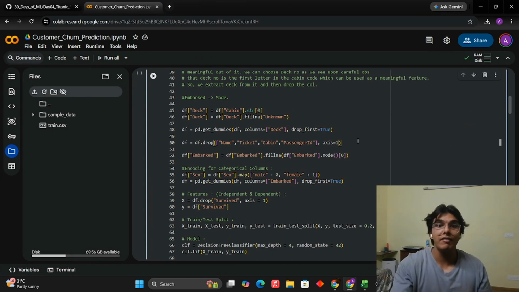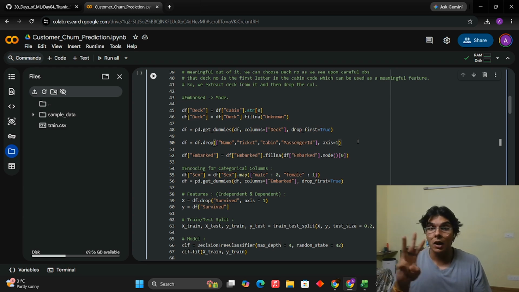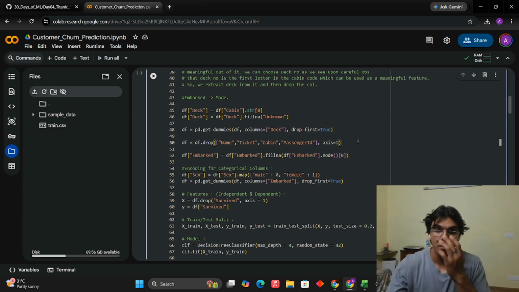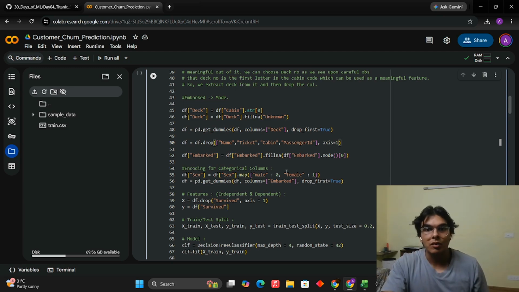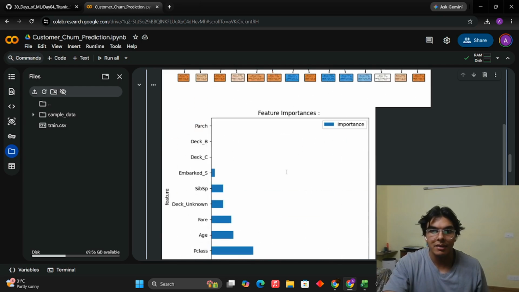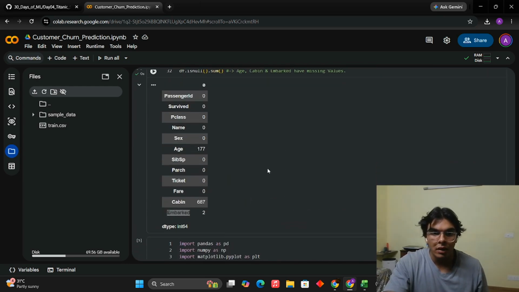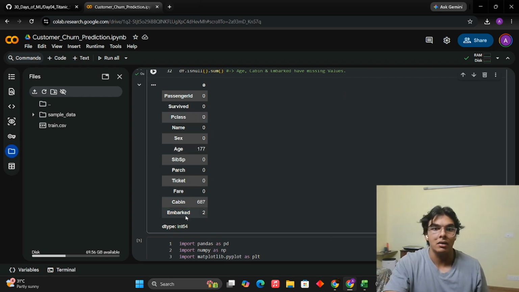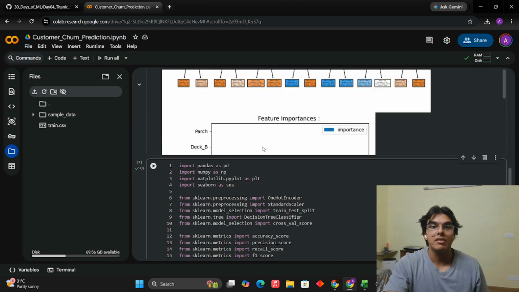So till now, what have we done? Quick revision. We have dropped the useless column of cabin. We have extracted deck from it before dropping it, and we have dropped four other columns which were not predicting anything. Now, if you remember, we were getting missing values for two more things except cabin. So we have age and we have embarked. These two are also having missing values.